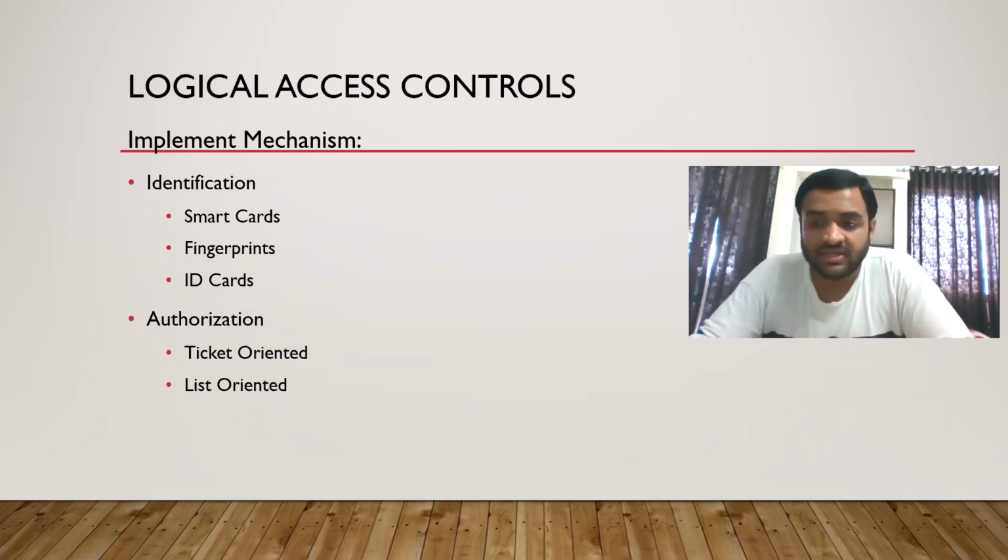Then list oriented. We will prepare a list of the users of the organization, and the level of clearance to the data in the database. So this is basically list oriented. If your name is not in the list, you will not be given access. You can also maintain the list and the levels of clearance for each user.